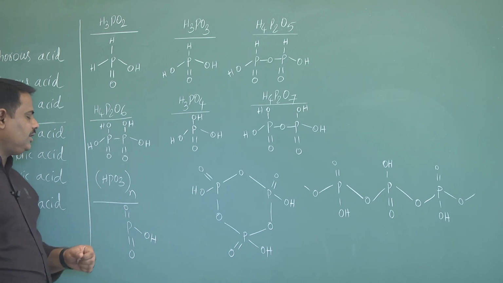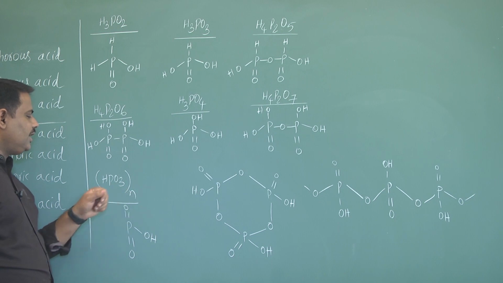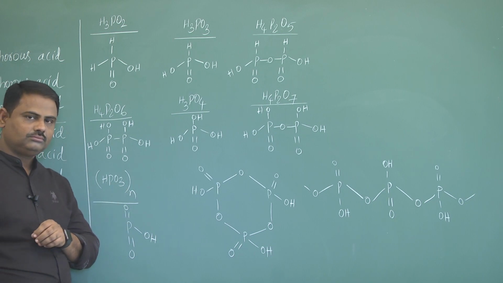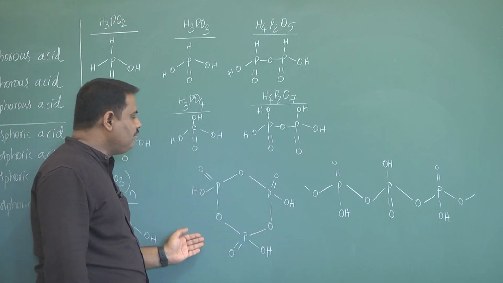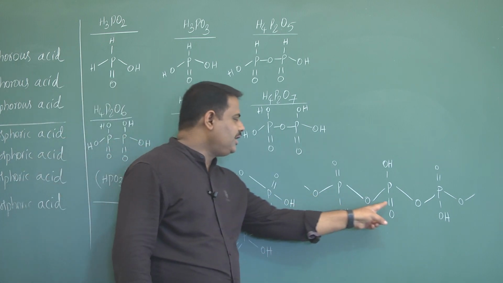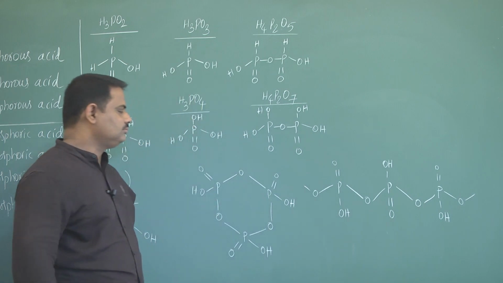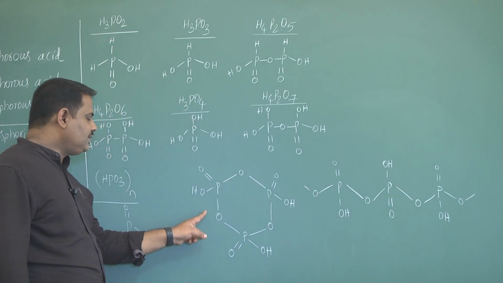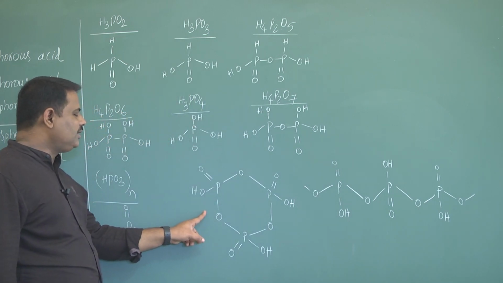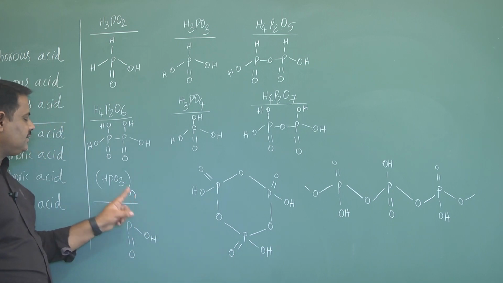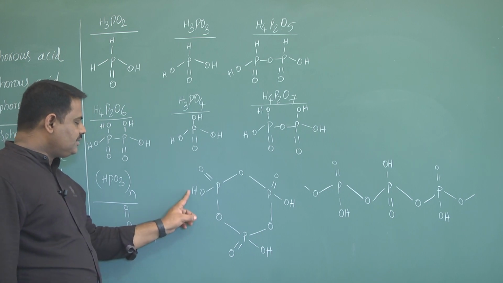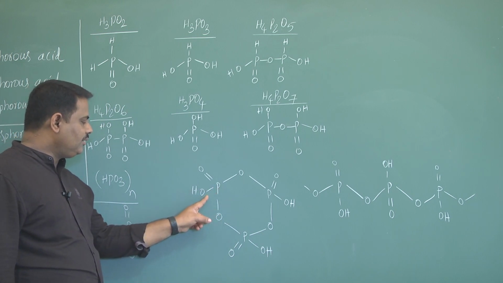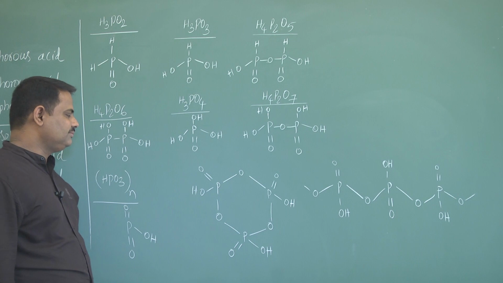But naturally this HPO3 taken n times is as cyclic form or straight chain polymeric type. Suppose if you see cyclic structure here, then n is 3. Now see this is HPO3.